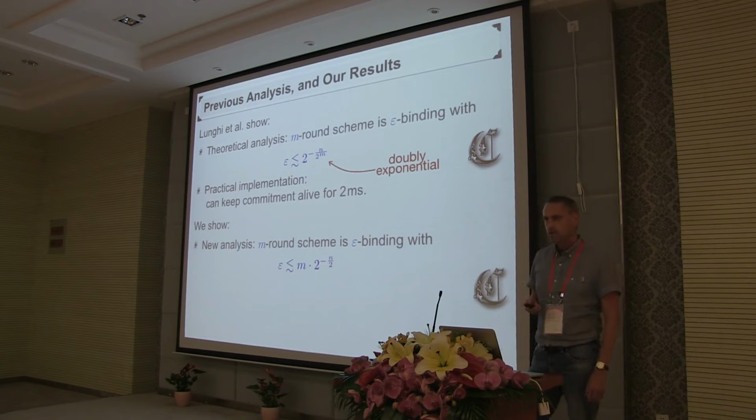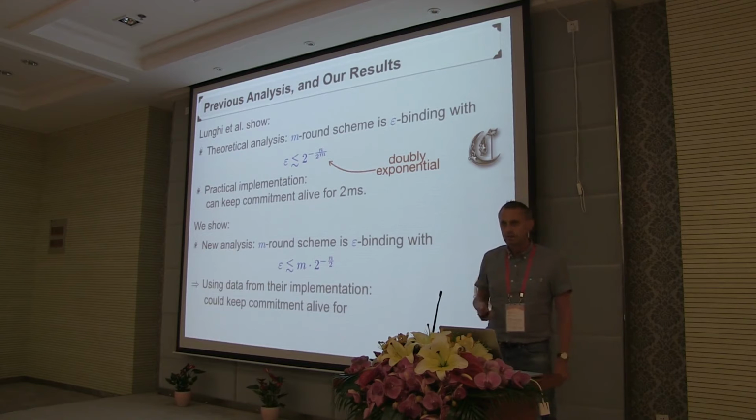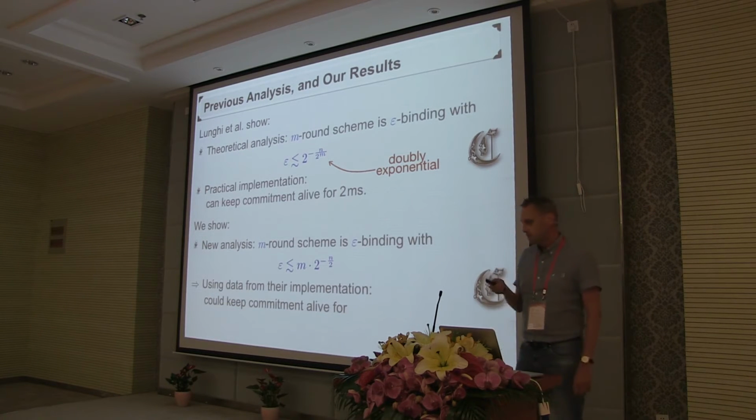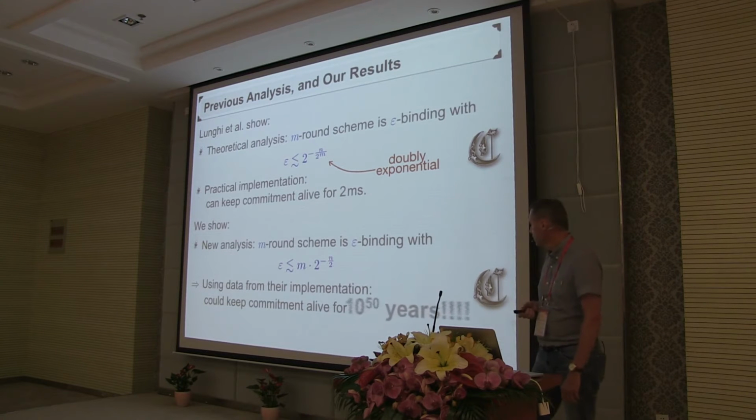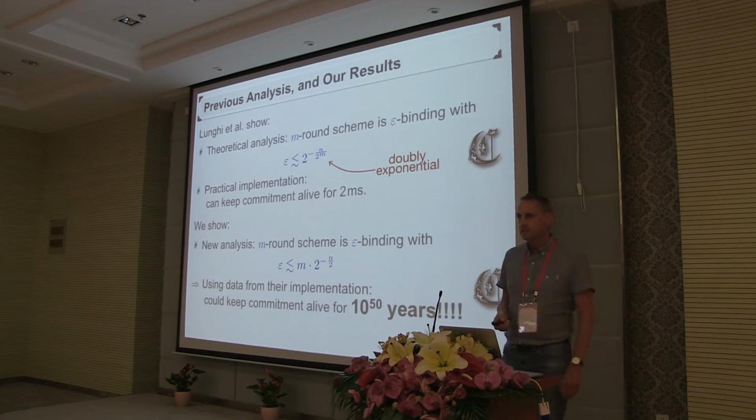Now we did not do any practical implementation, but if we take their raw data from their implementation and combine it with our improved analysis, we get that at least in principle we could keep a commitment alive for, well, 10 to the 50 years, which I guess is good enough for all practical purposes, or demonstrates very well the difference between doubly exponential and linear.